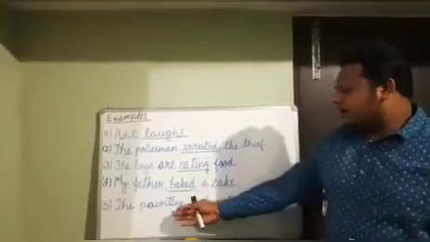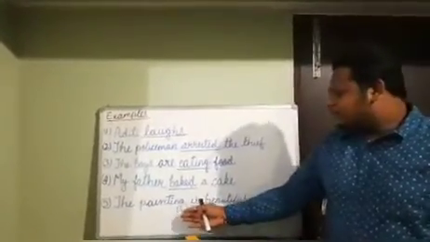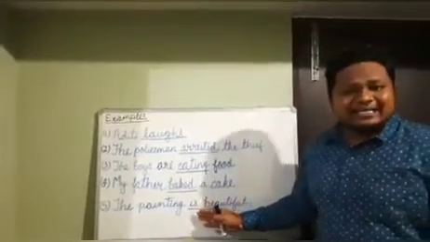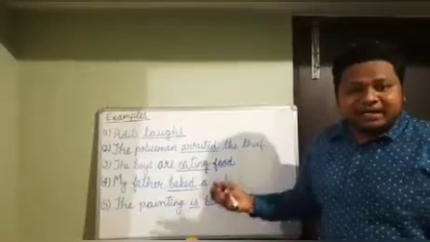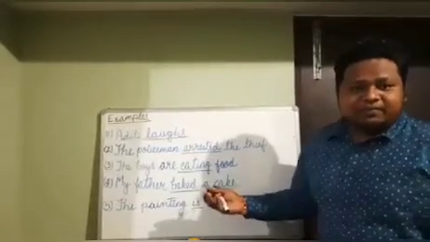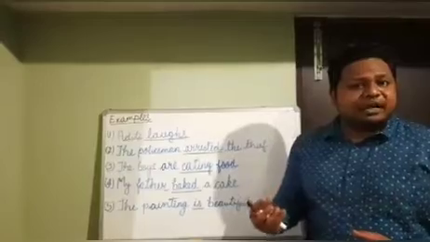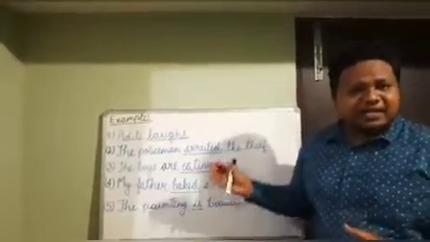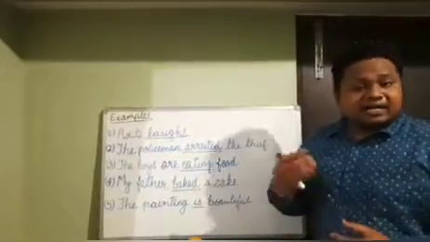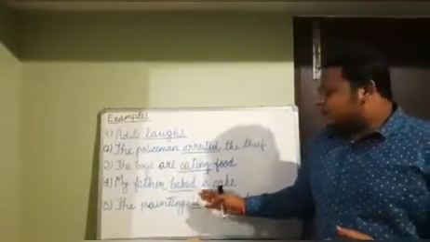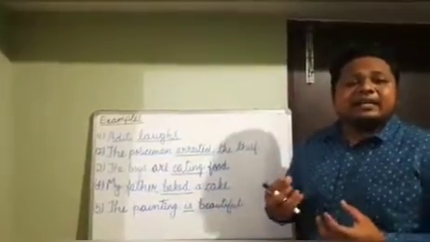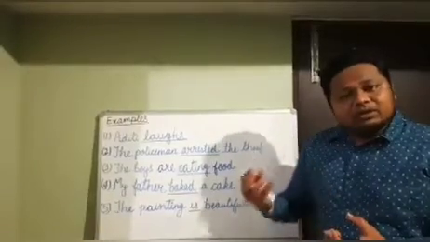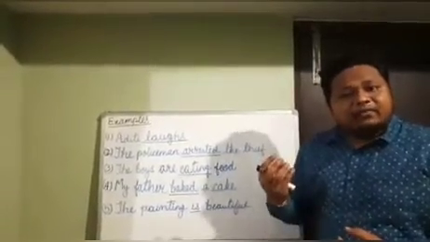Now example 5, the painting is beautiful. Here the word is telling about the painting, that it is beautiful. Now the question arises that is is not indicating any work. There is no action in is. But the answer to this question is that the word is indicating a state of being. It is also categorized as a kind of verb.